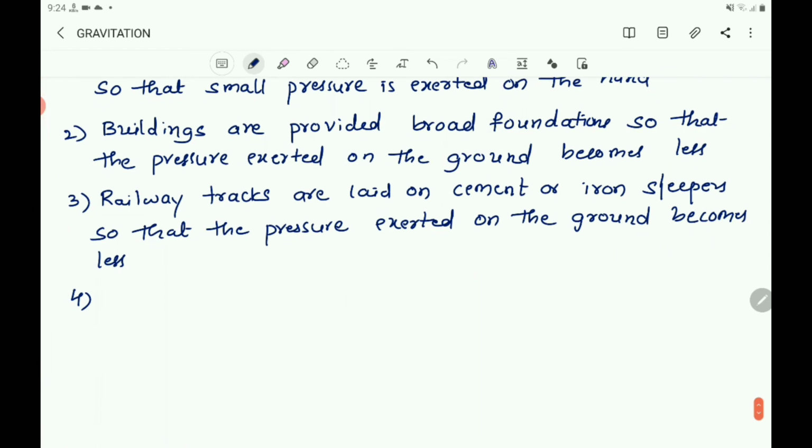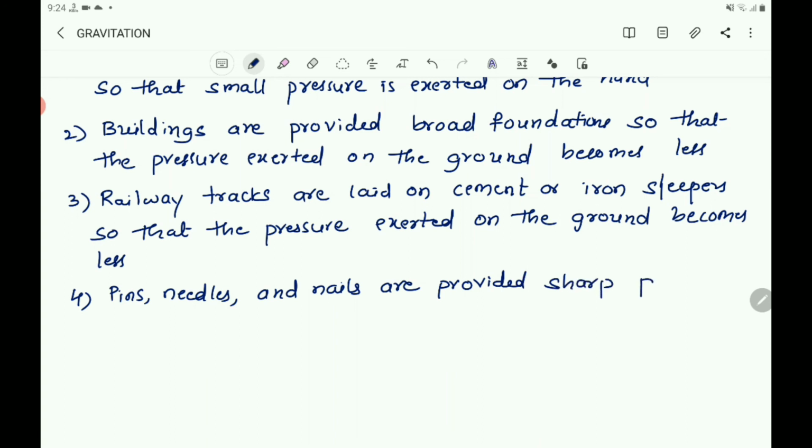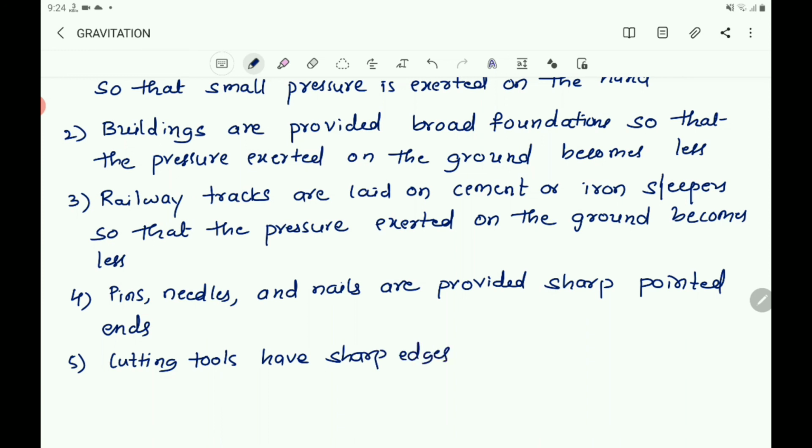Pins, needles and nails are provided sharp pointed ends. Cutting tools have sharp edges.